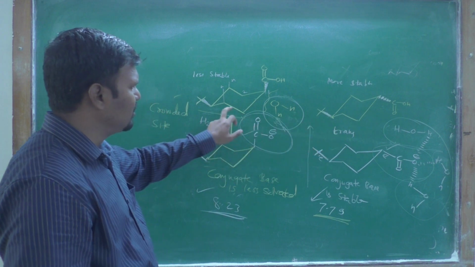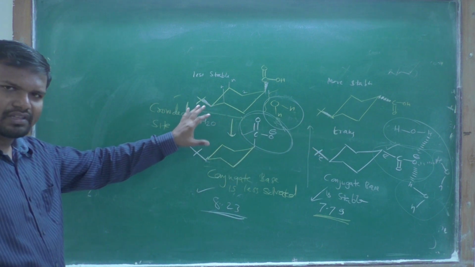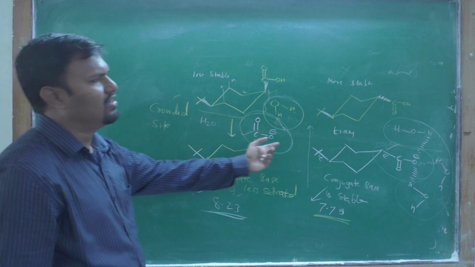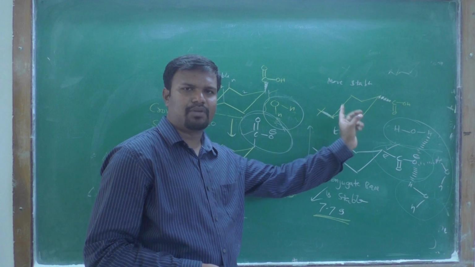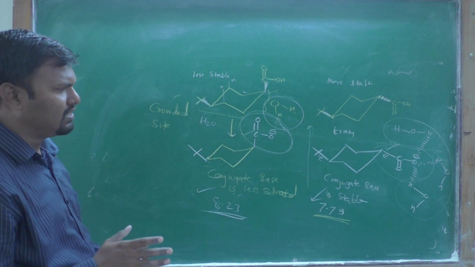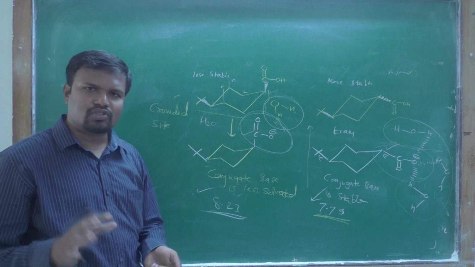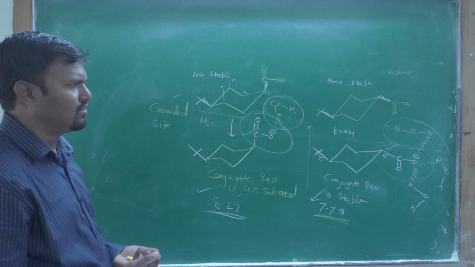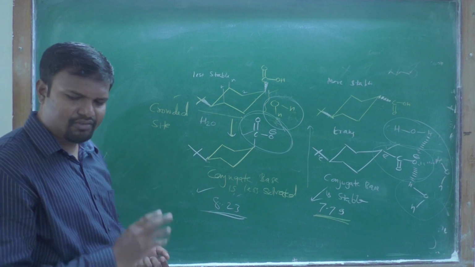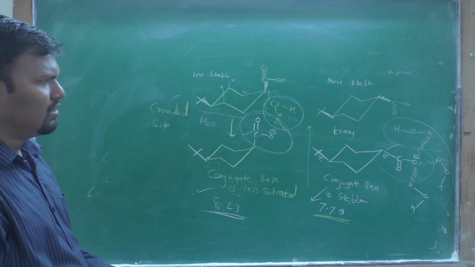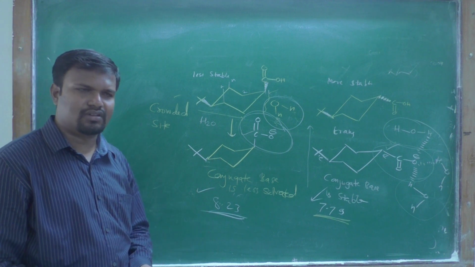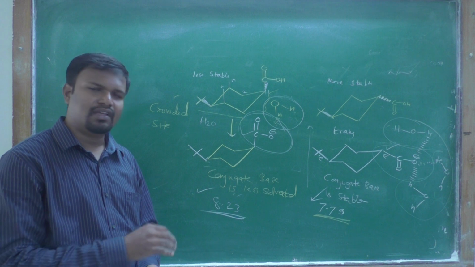Cis has less acidity than the trans conformation. Like that way, conformation also affects the solvation of acids. Here we have explained why the trans isomer is more acidic, why the trans isomer has a lower pK value.